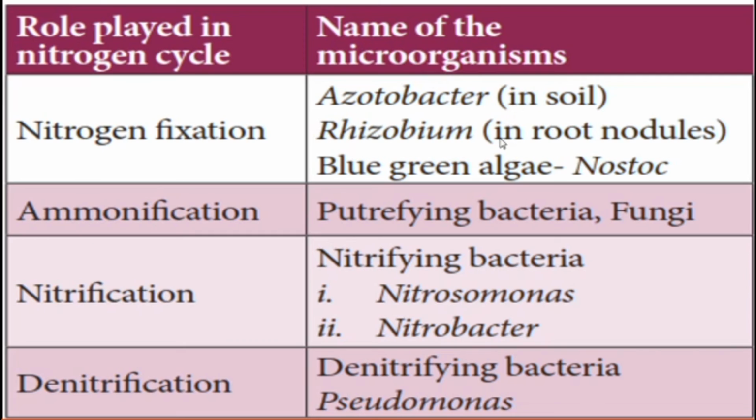Rhizobium is present in the nodules of leguminous plants, and also blue-green algae, Nostoc. For ammonification, there are putrefying bacteria and fungi. For nitrification, nitrifying bacteria: Nitrosomonas and Nitrobacter. And for denitrification, denitrifying bacteria: Pseudomonas.